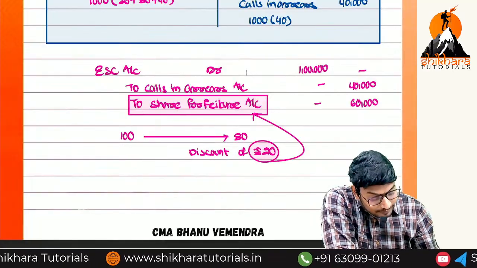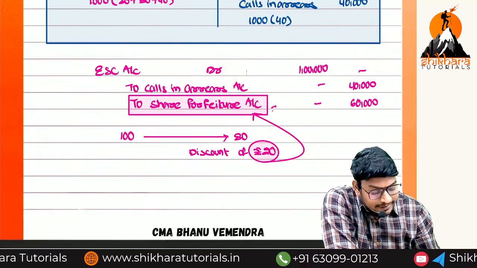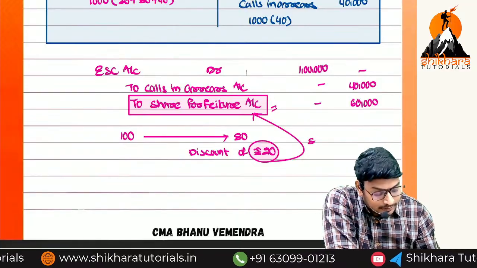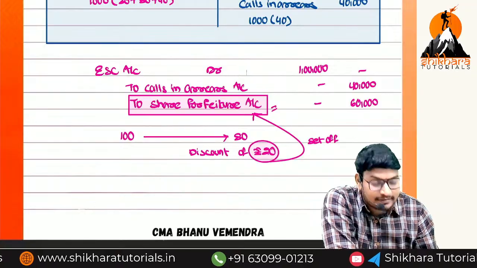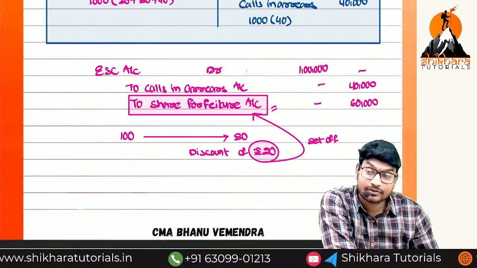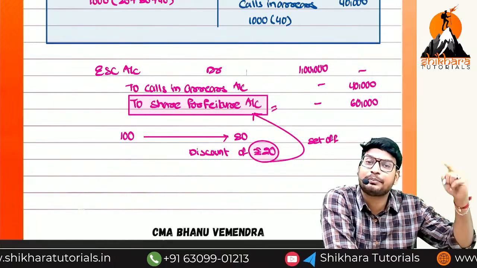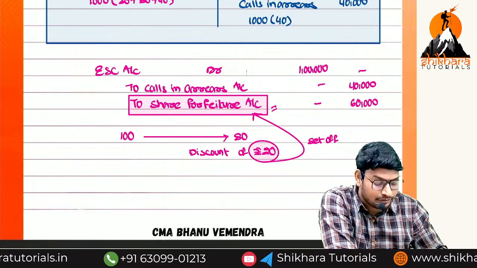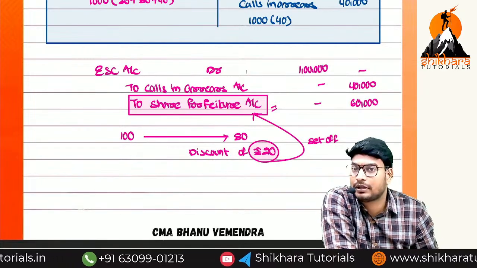So while forfeiting, whatever gain you have got, from that gain only we are going to set off the discount of reissue. Are you getting the point or not? If in case you get the doubt, if we reissue at a premium, that is securities premium. Now that we should not add back to the share forfeiture account. Are you getting the point?